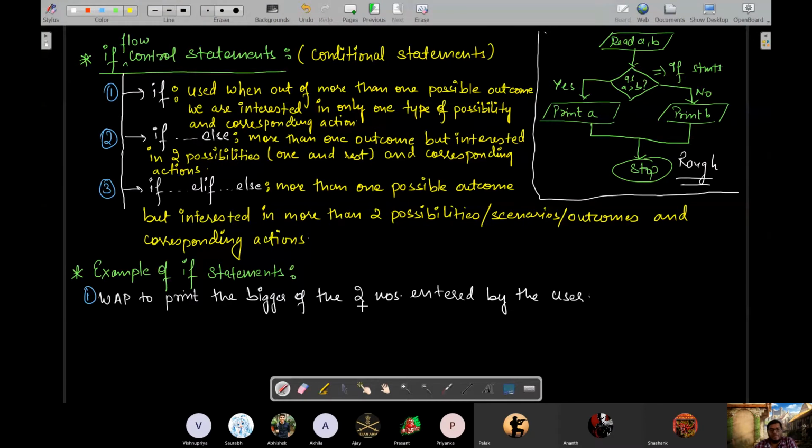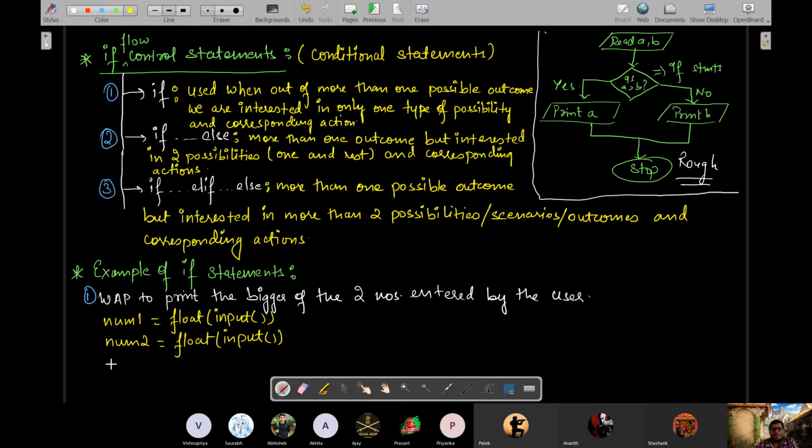Now we are going to write the solution. First of all, we need two numbers from the user. So we'll ask for two numbers in two different statements and save them in different variables. Let's say num1 is equal to float input, that means the first number. num2 is equal to float input, the second number.